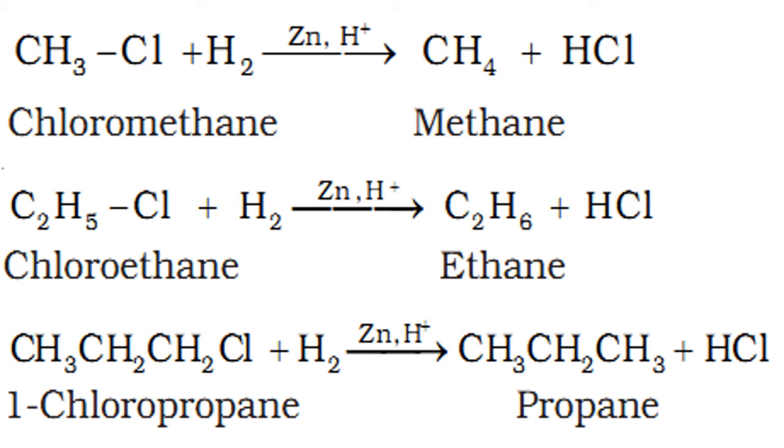Now, preparation of alkanes from the alkyl halides. What are alkyl halides? Alkyl are the groups, and halides are those which contain the halogen. So alkyl halides means, from the alkane, remove one hydrogen and add one halogen. That becomes the alkyl halide.